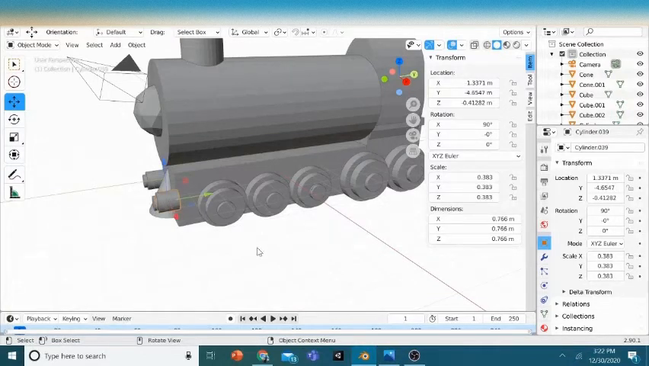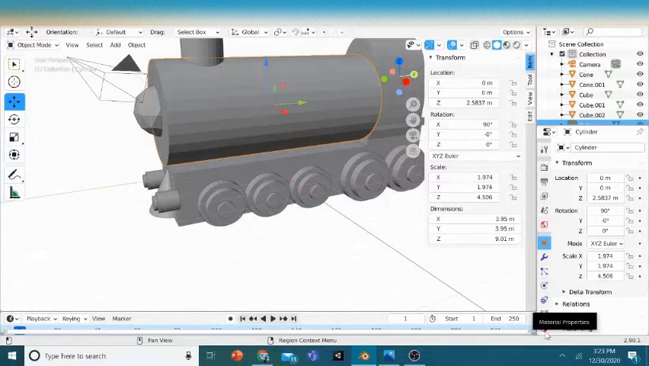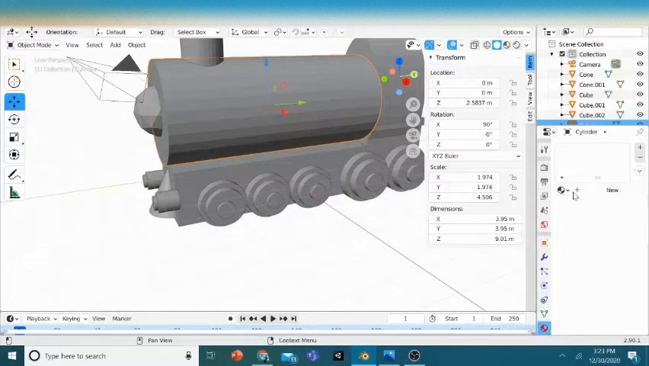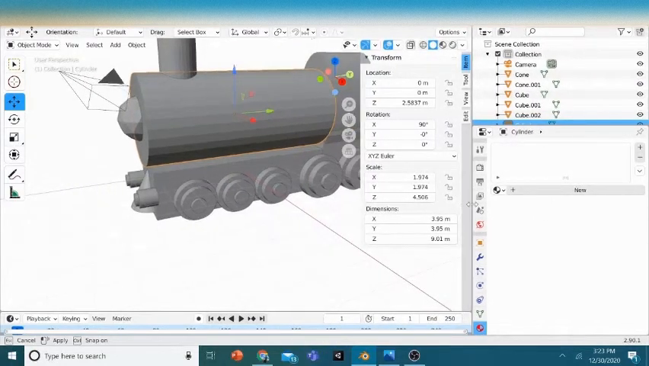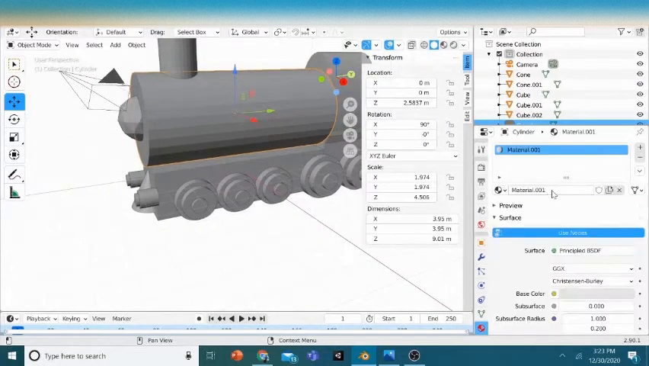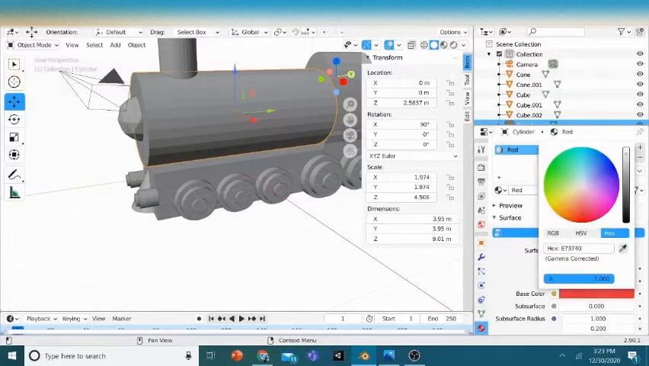So first, we're gonna add color to the cylinder. First click on it and go to this kind of like red and white ball, it's called material property. Just click on it and drag it here and click new and type a name. For me, I'm gonna do it as red. Just press enter. Then click on it and make it red.